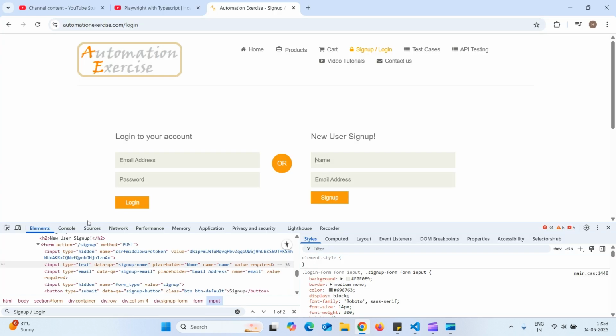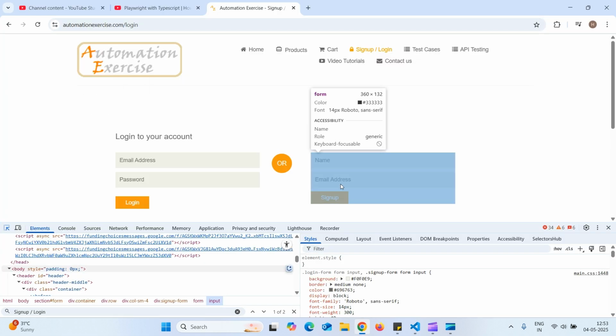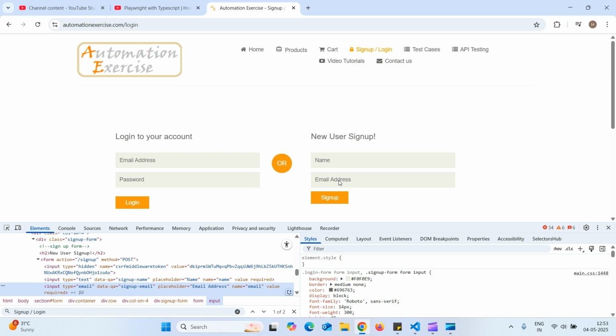Then I will inspect email address. It has a placeholder. Let me copy this, and I'll remove the double quote.